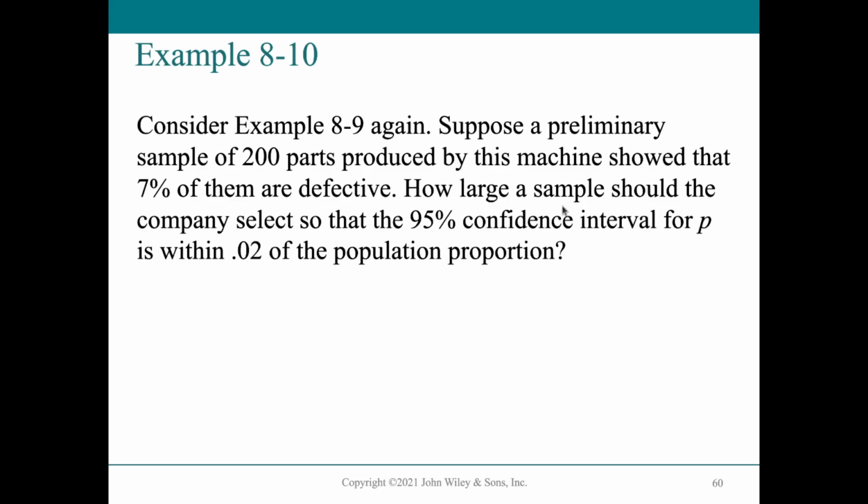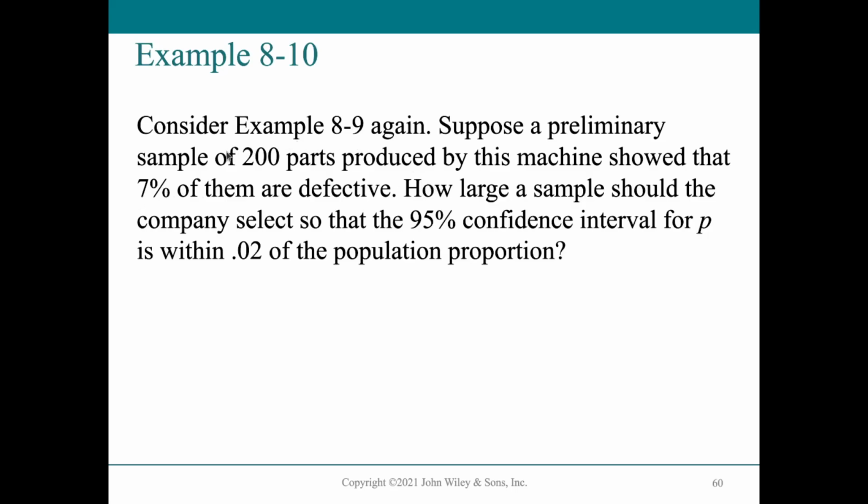So how large should a sample be so that a 95% confidence interval is still within a 0.02 margin of error? Same problem: we want to know how large a sample we need to properly estimate the proportion. We still do not know the actual proportion, and we cannot use that 7% as an estimate of the population proportion.